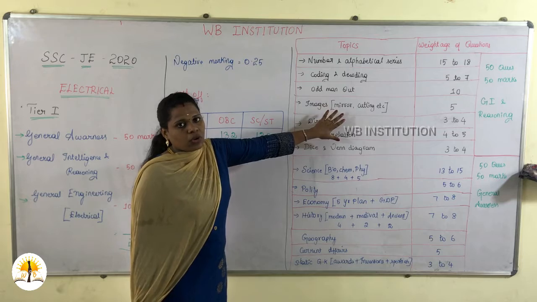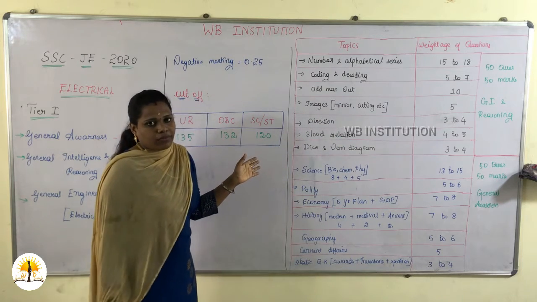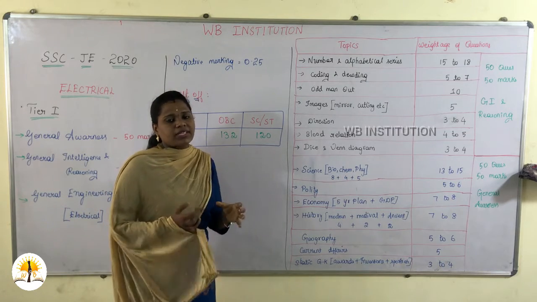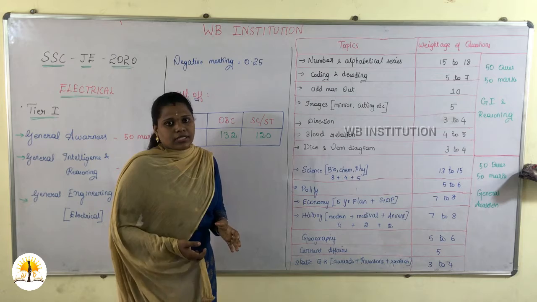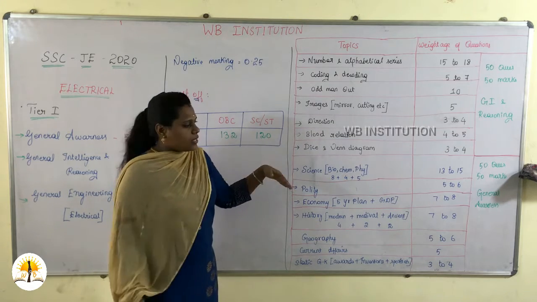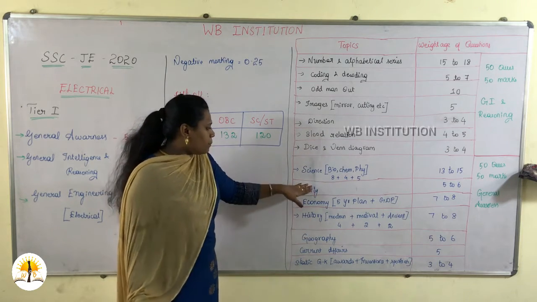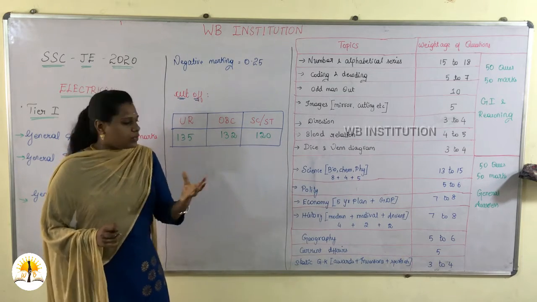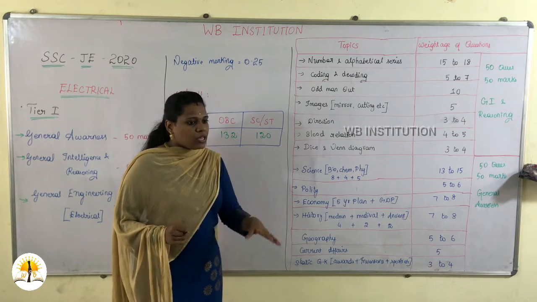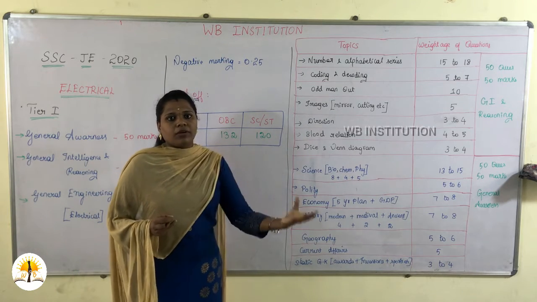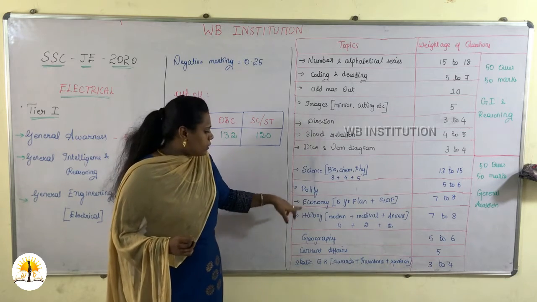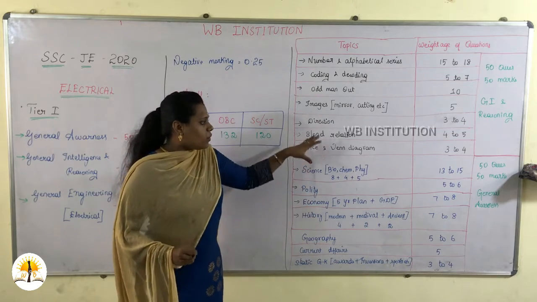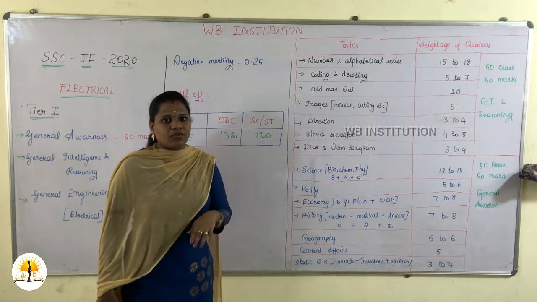General intelligence is very easy to score. You can score up to 45 plus. In electrical, if you focus more and have a perfect study plan, you can score up to 60 plus marks. So based on that you can score very easily. Coming to history and polity, just give more focus to India. Comparing to the world, for example in geography, give more importance to Indian demography compared to world demography. Same for history, give more importance to Indian history than world history. So this is for general awareness and general intelligence. Next we will see electrical.